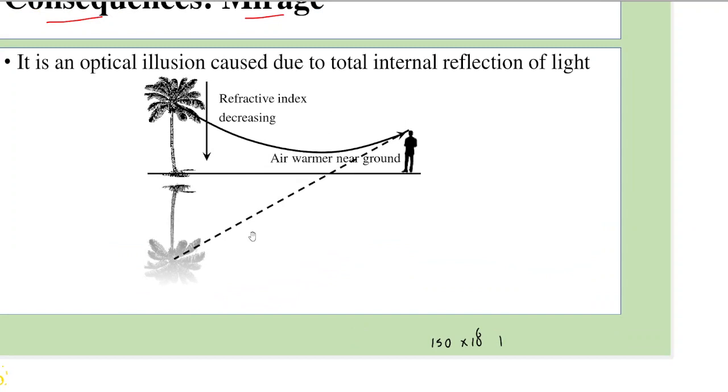As seen here, you would find the same thing. Now, the atmosphere has layers everywhere. It is not far away, it has layers everywhere. So the light rays bend at all the layers, and what you get is a curve like this, because it's bending at every point. So this person would see as if light is coming from an object somewhere here. So this tree appears to be inverted, and this illusion is called a mirage.